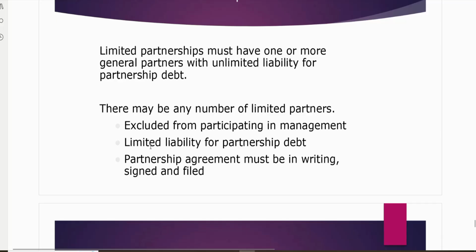And if you see, we have three main characteristics of it. Number one, the limited partners are excluded from participation in the management. We don't let them participate in the management. Their liability for the partnership is limited. Their personal property is not involved. And because such things can create a lot of disputes, it should be very clearly mentioned in the partnership agreement, and the partnership agreement should be properly signed and filed. So this is it for our discussion of the partnership.